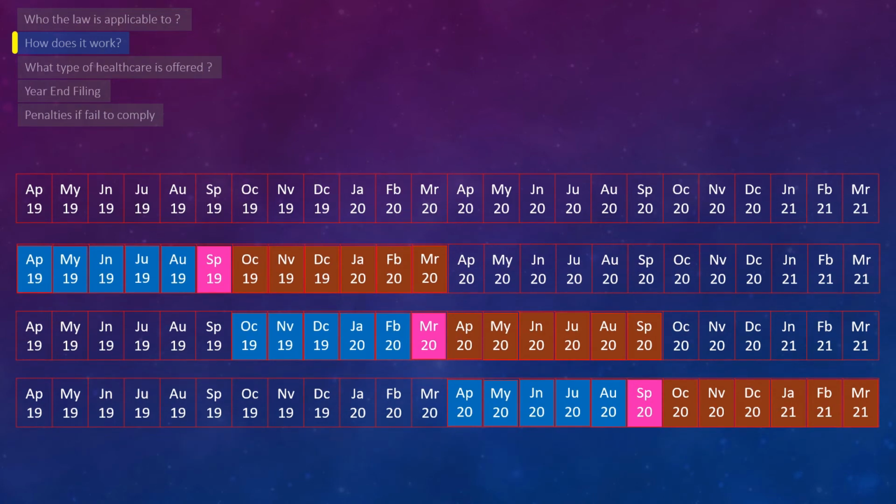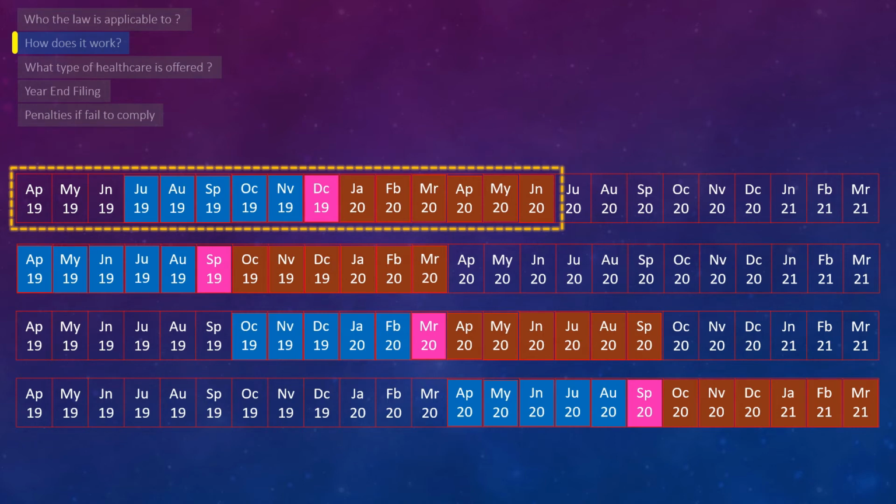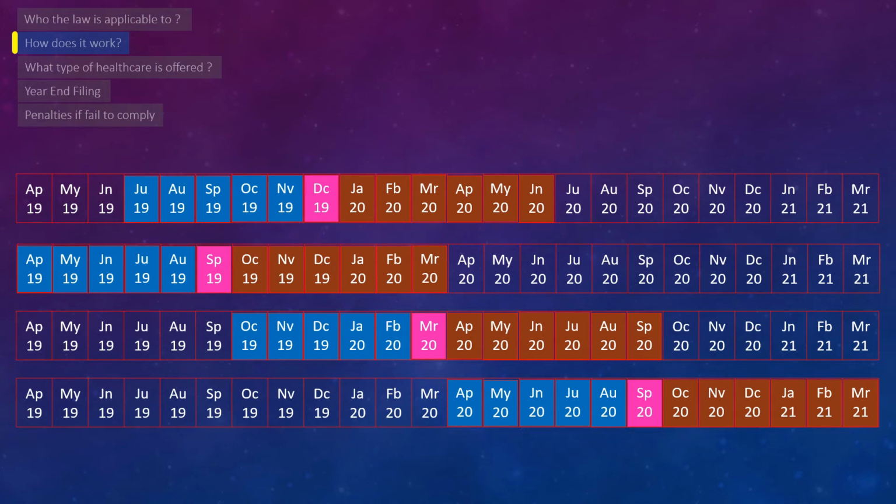Assuming an employee is hired in July 2019, the administrative period would be December 2019, measured starting from the hire month. The initial stability period would be from January 2020 to June 2020. However, this new hire needs to be switched from the initial periods into the standard period at some point. But the question is, when?